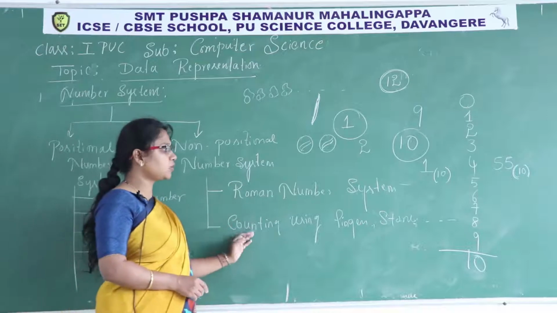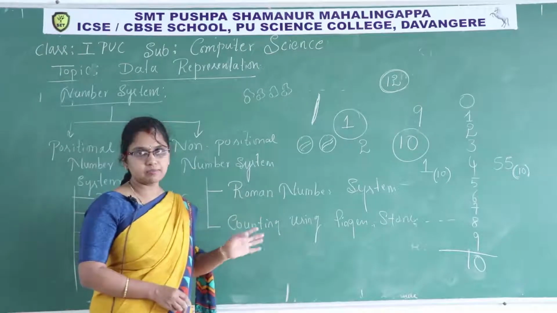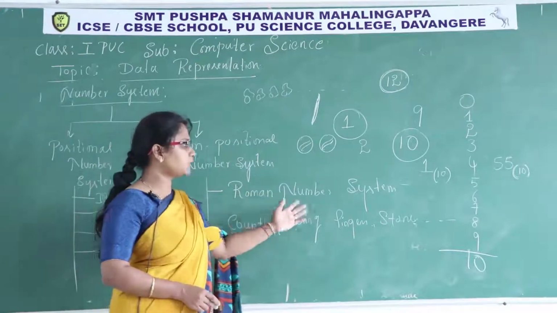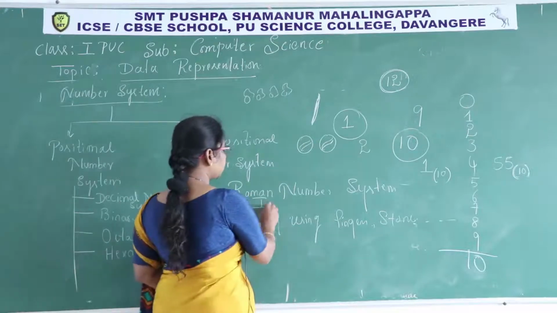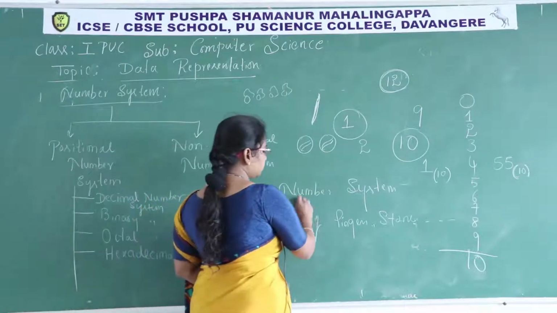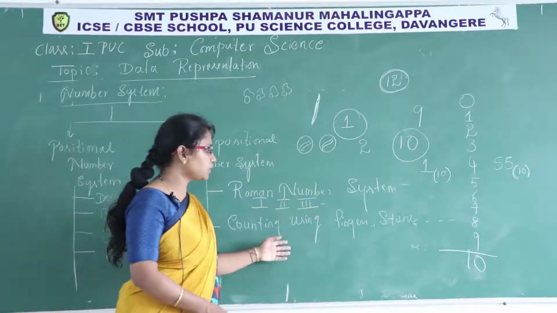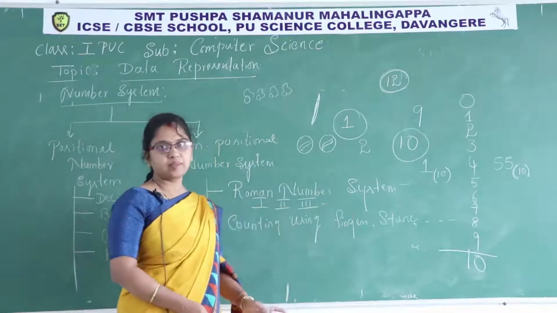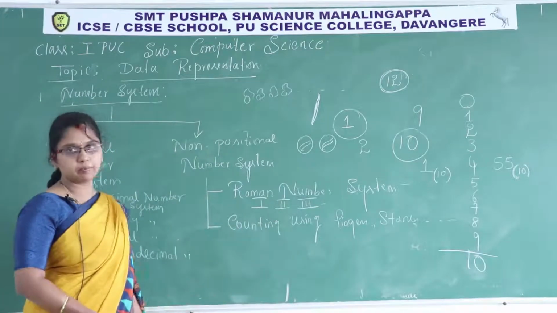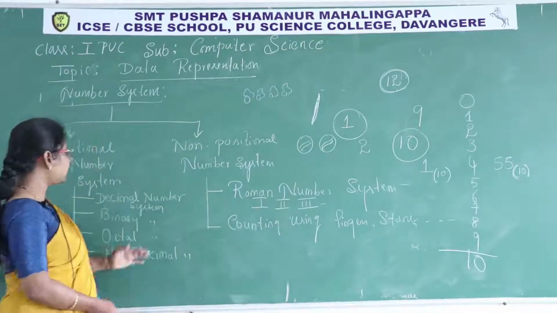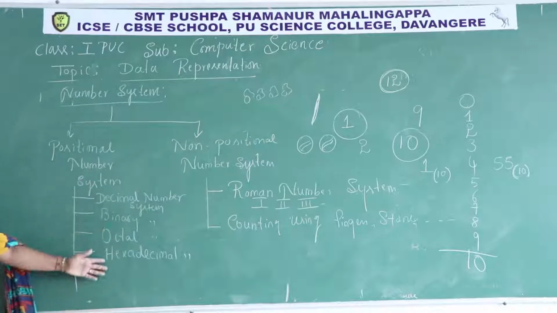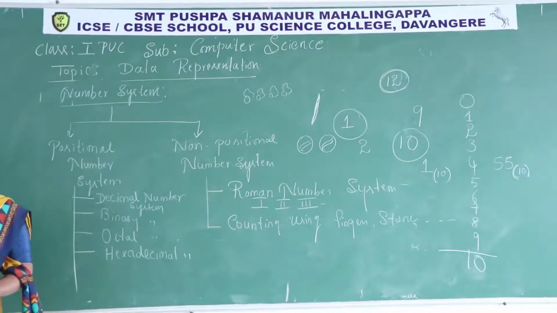Such numbers are called non-positional number systems. Example, the Roman number system. Here we write like this now 1, 2, 3. There is no particular positional weight. And counting using fingers, stones, etc. That is also a non-positional number system. So the chapter is about positional number systems.